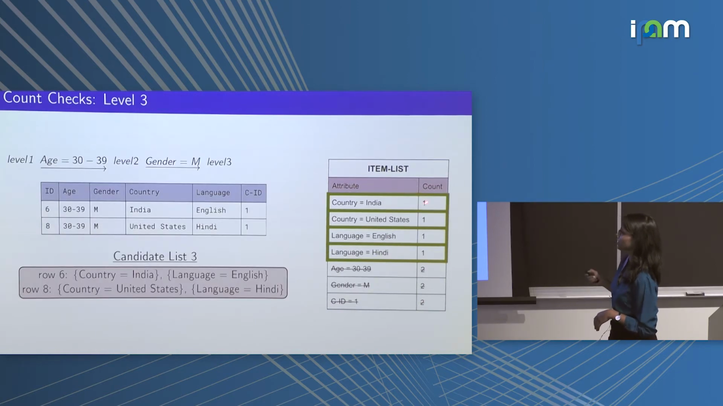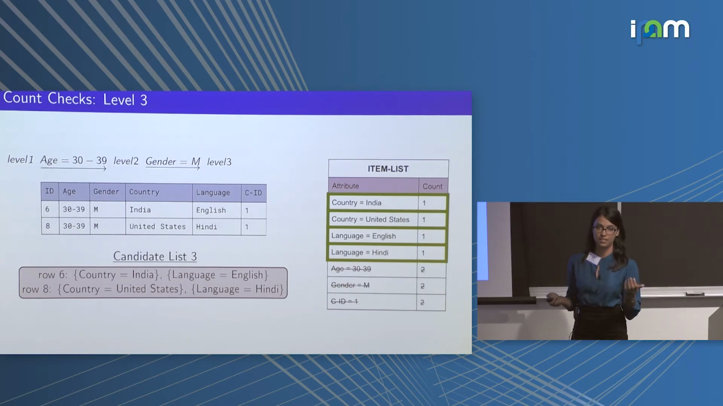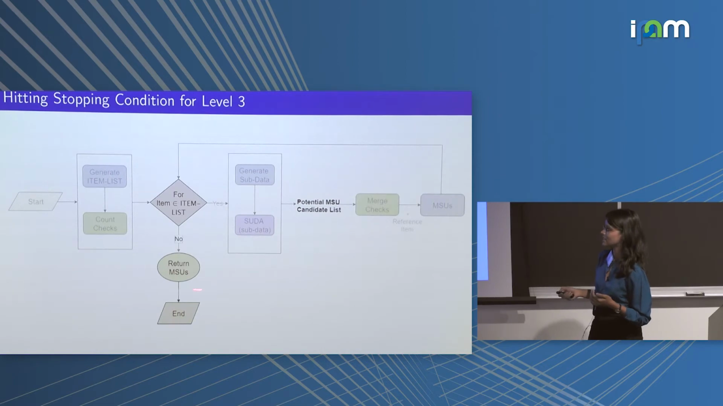As done before, we generate the item list for reference item gender is equal to male. This time, we cross out all the items that appeared in all the rows, and add all the items that appear uniquely to a fresh candidate list 3. If you notice here, after doing that, we have iterated over all the items in our item list. This is the point where we hit our stopping condition, and we return the candidate list 3 that we had gotten so far.